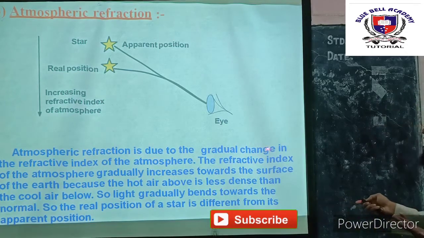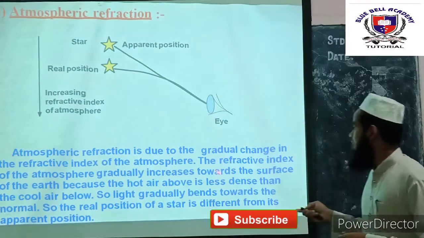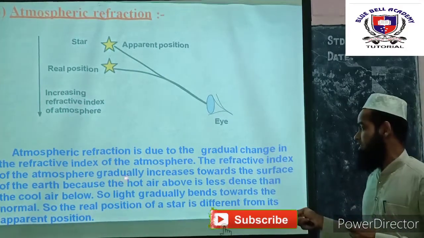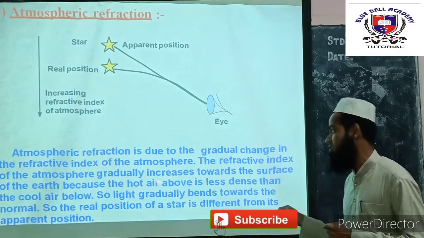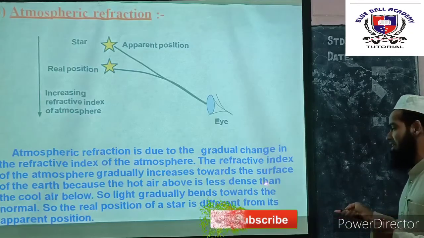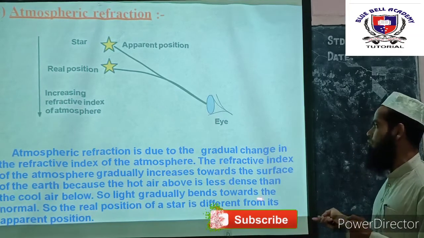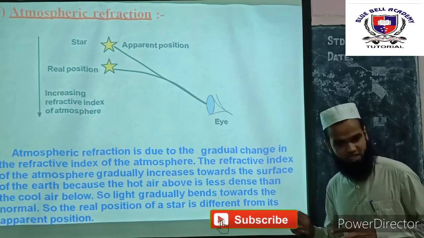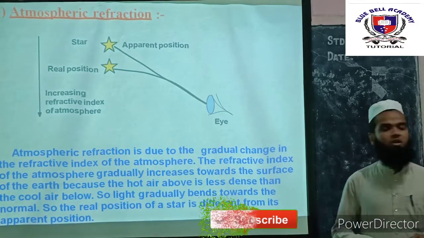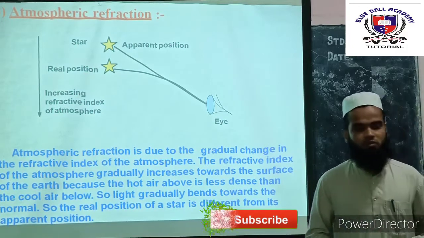Atmospheric refraction is due to gradual change in the refractive index of the atmosphere, and the refractive index of the atmosphere gradually increases towards the surface of the earth because the hot air above is less dense than the cool air. So the light gradually bends towards the normal, so the real position of the star is different from its apparent position. What do you mean by this concept? Using this, I will explain to you the two phenomena.